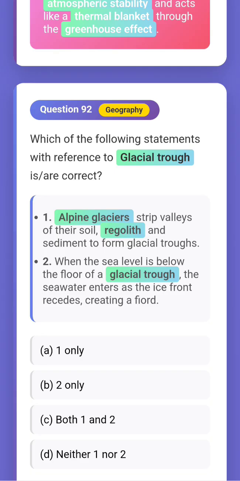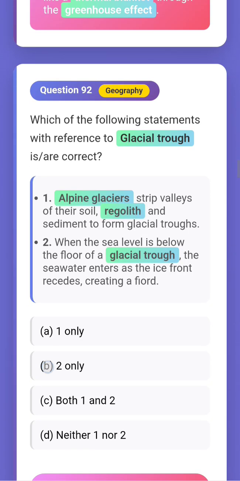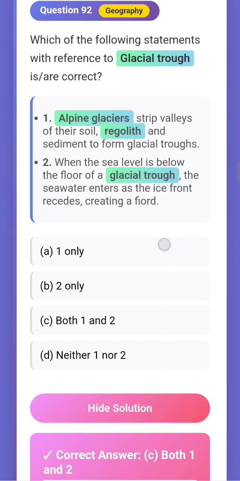Alpine glaciers strip valleys of the soil, regolith, and sediment to form glacial troughs. When the sea level is below the floor of a glacial trough, the seawater enters as the ice front recedes, creating a fjord. Okay. What would be the answer? I think it would be C, both 1 and 2. Okay, both 1 and 2. Yes, both 1 and 2.